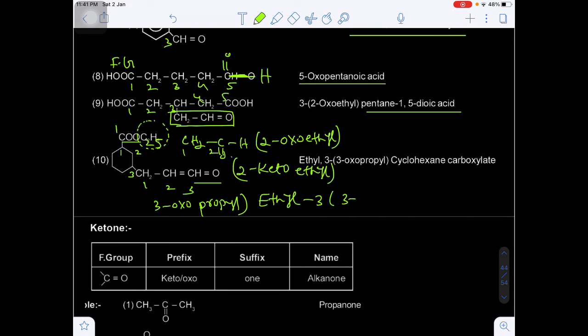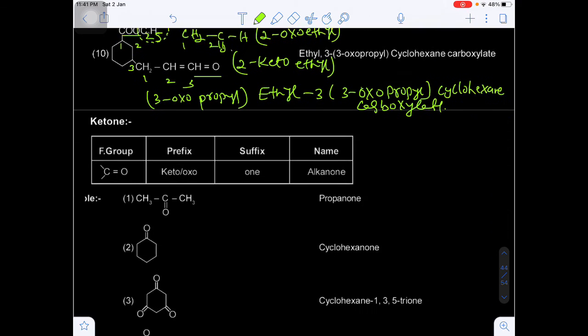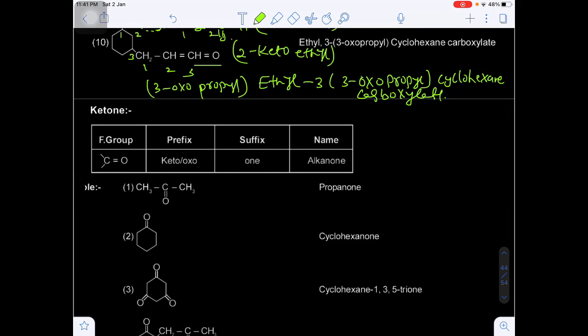On the third position, first carbon, second carbon, shall I write 3-oxopropyl? What is the substituent on the third position? 3-oxopropyl. Okay, and the parent will be cyclohexane. The ester carbon will not be included in the parent chain. That's why we are using carboxylate. We are using what? Carboxylate.